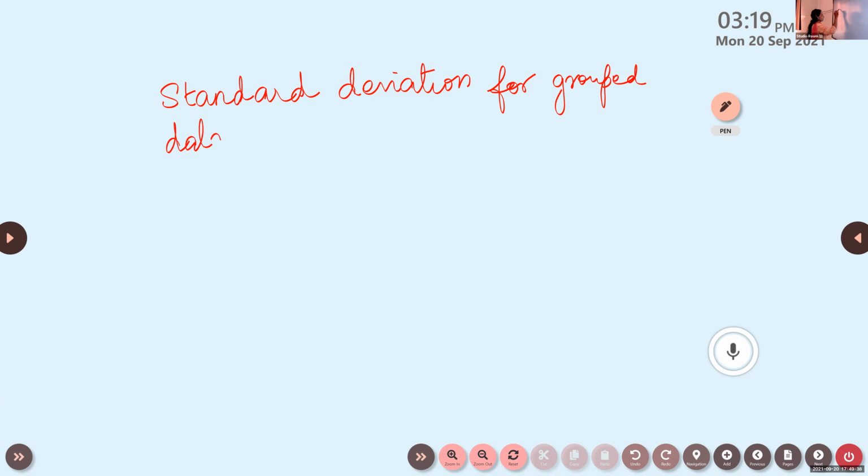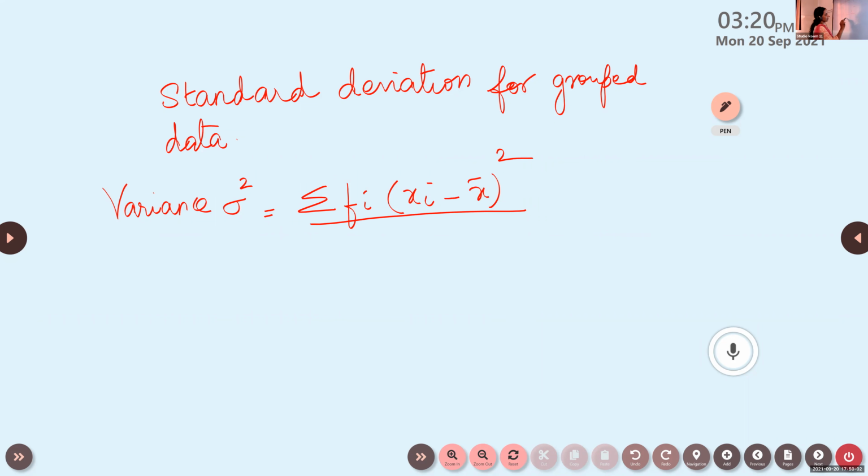If xi and fi are given, then what is the formula for finding variance? In that case, first we learn for variance. Variance sigma square is equal to sigma fi into xi minus x bar the whole square by sigma fi.